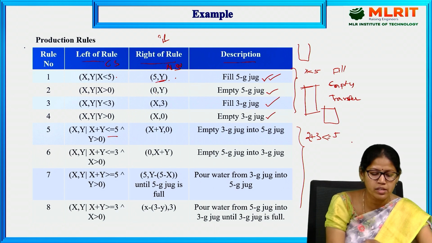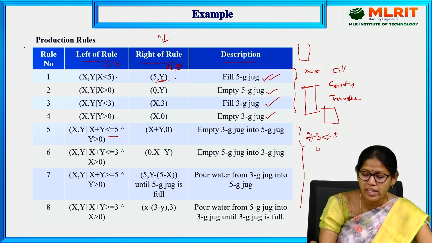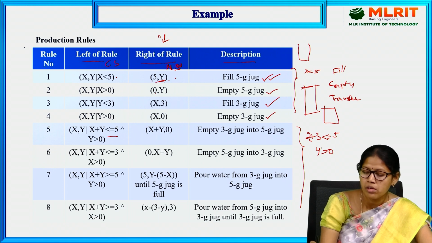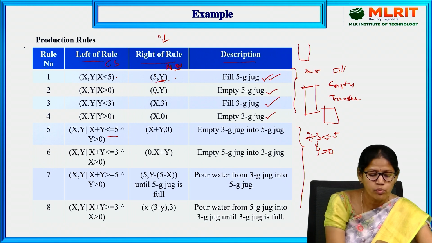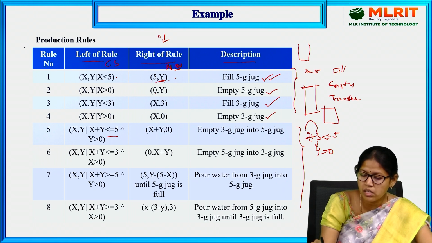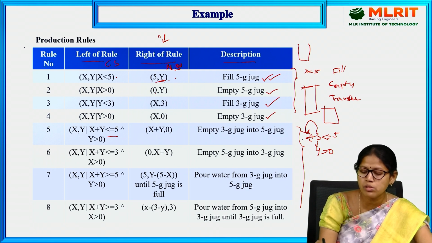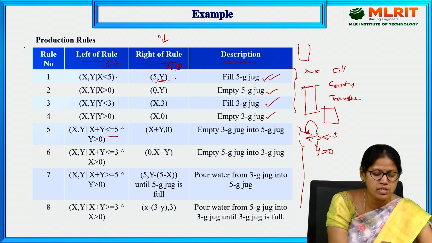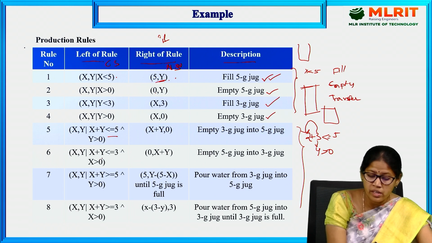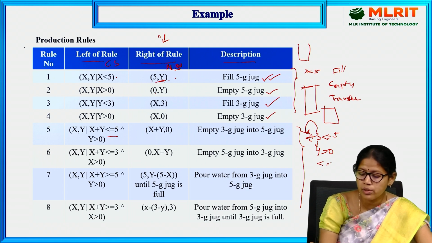And also Y is greater than 0. Y already contains 3. So Y is greater than 0. Then we can apply this fifth rule. Empty the 3G water into the 5G jug. So we can transfer the water from the 3G into the 5G jug.